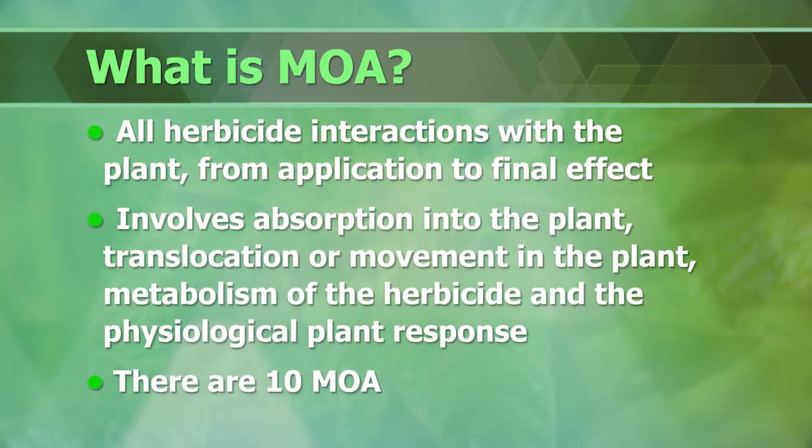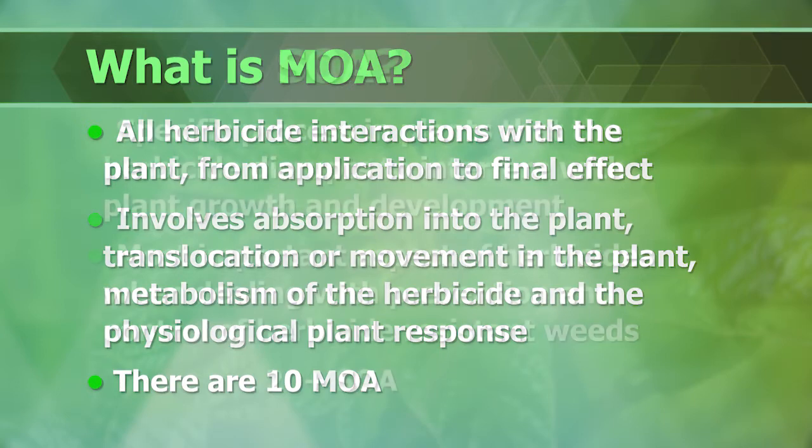Let's start with mode of action, or MOA. This includes all herbicide interactions with the plant, from application to final effect. The mode of action involves absorption into the plant, translocation or movement in the plant, metabolism of the herbicide, and the physiological plant response. There are 10 modes of action.